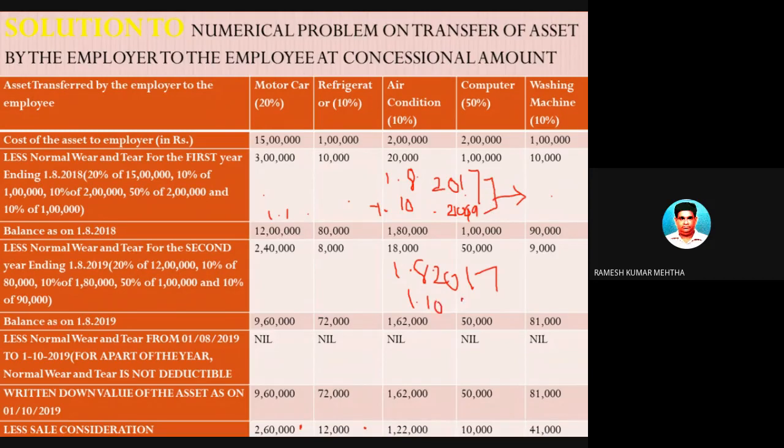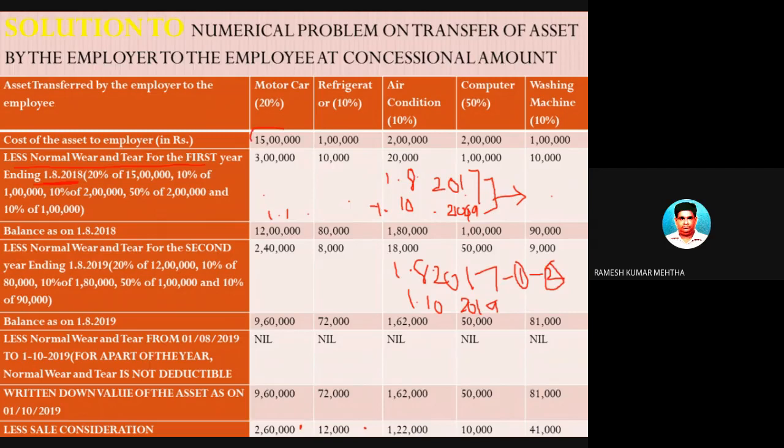1/10/2019. From this to 1 year, and then from next to this another year, you have to find out the depreciation value. So how to find out the depreciation value? Look at this answer. First, from 1/8/2017 to 1/8/2018, there is 1 year. 1 year there is a depreciation.